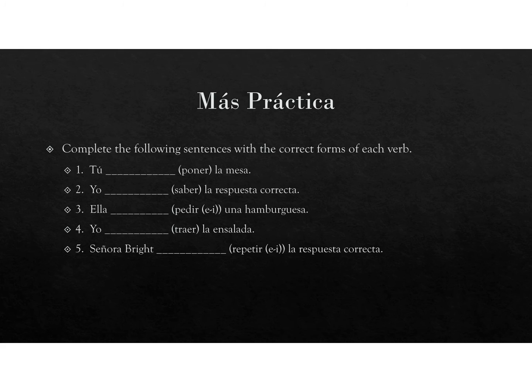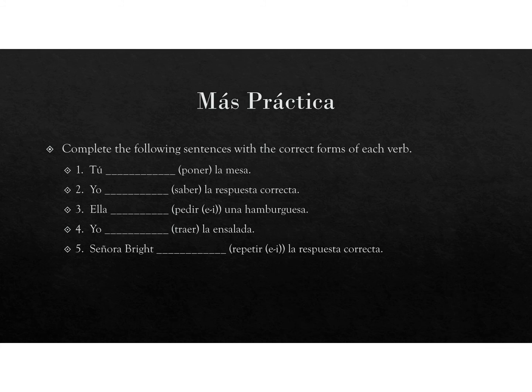Number 3 says ella. We have pedir una hamburguesa. You have pedir, plus we have the E to I in parentheses, telling you, hey, it's a stem changer, so it's going to be pide, P-I-D-E. Number 4, we have yo again. It's an irregular yo verb, so it's going to be yo traigo, T-R-A-I-G-O, la ensalada.